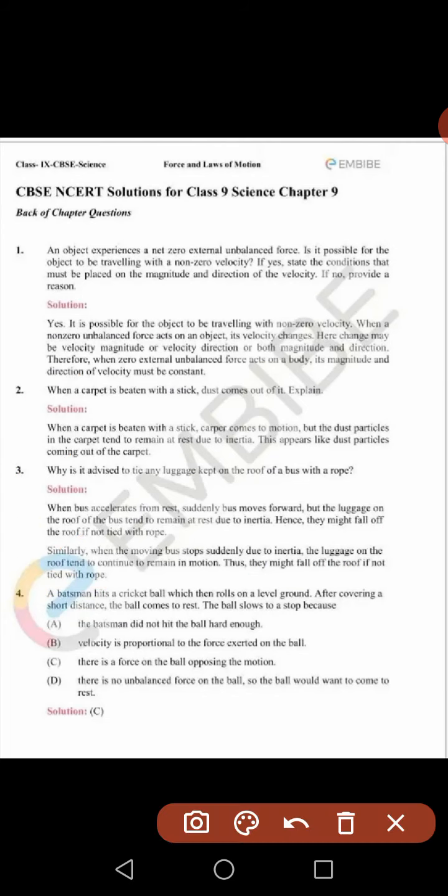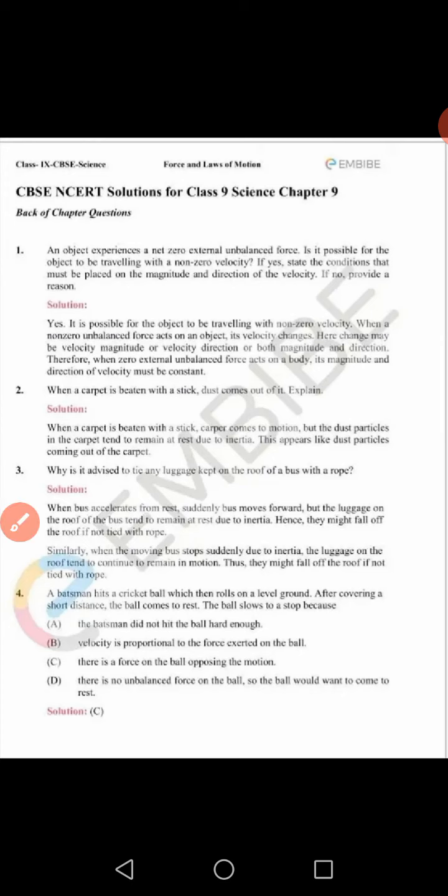Number 4: a batsman hits a cricket ball which then rolls on a level ground. After covering a short distance, the ball comes to rest. The ball slows to a stop because: one, the batsman did not hit the ball hard enough; two, velocity is proportional to the force exerted on the ball; three, there is a force on the ball opposing the motion; four, there is no unbalanced force on the ball, so the ball would want to come to rest.